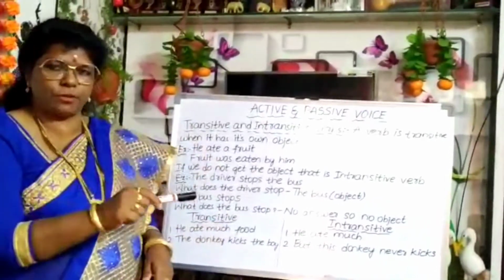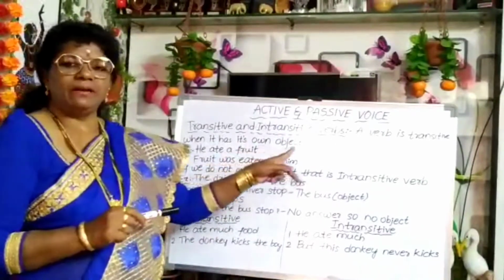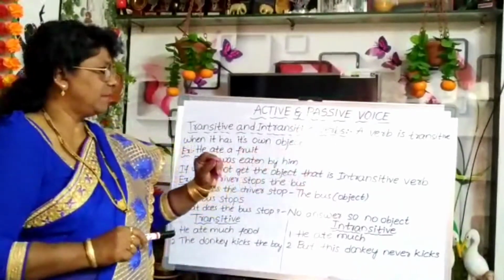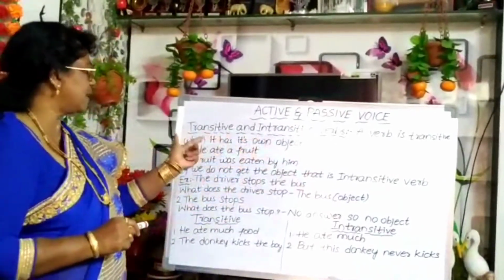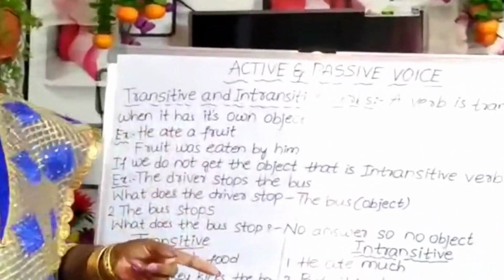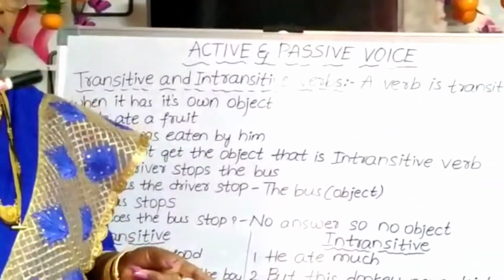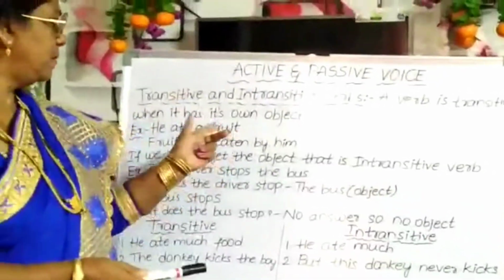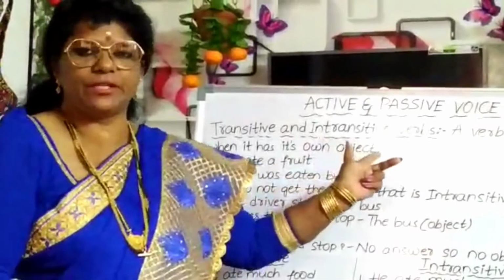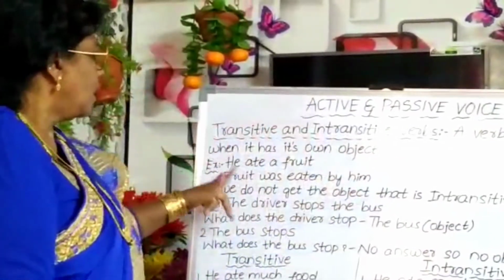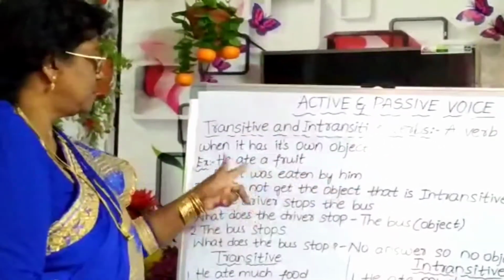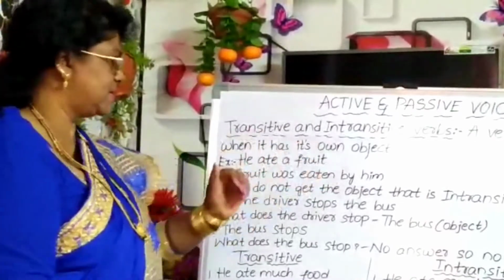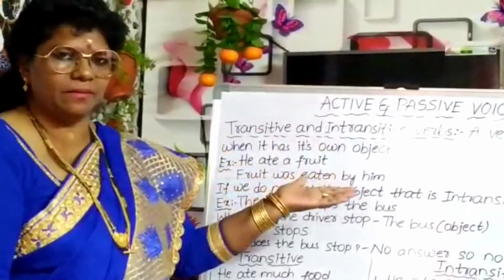If it passes through, it will have its own object. In other words, a verb is transitive when it has its own object. For example, he ate a fruit, because the object is already there. Fruit was eaten by him.